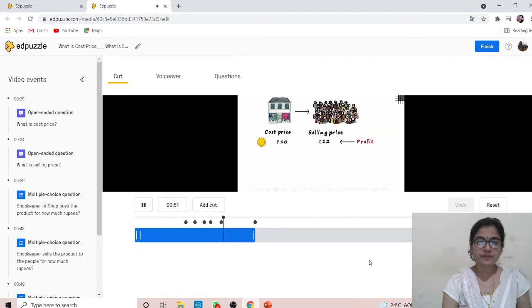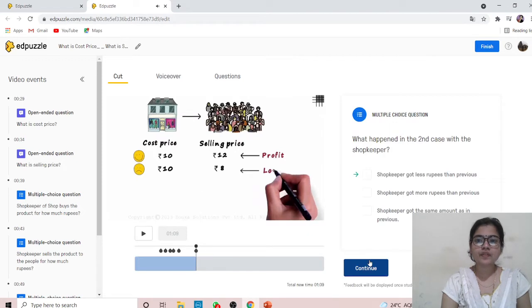Now assume that the shop has ordered many products from the factory, but the demand for the products has suddenly dropped. The cost price still remains 10 rupees, but because of the low demand, the shop decides to sell it to the people at 8 rupees. In this case, the shop incurs a loss. What happened in the second case with the shopkeeper?